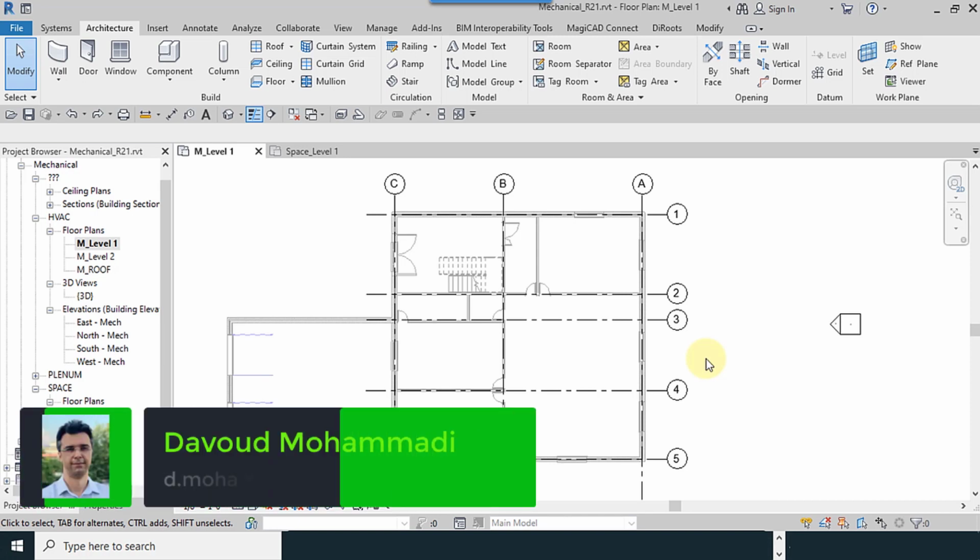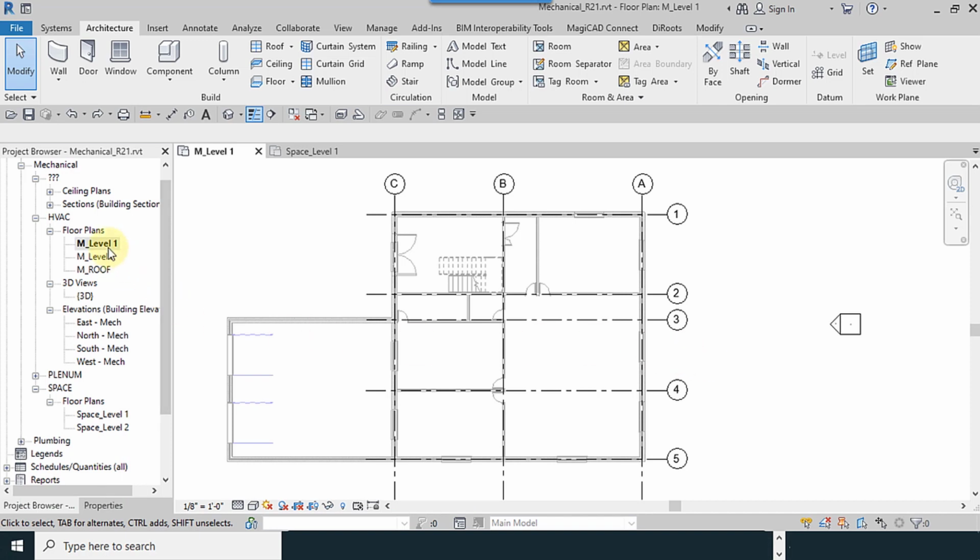In this part of our training, I want to tell you how to export from software to other software. I go to level 1. We have to make our spaces before starting this. In this training lesson, you can do it on your linked or not linked file, and it's just necessary to do your spacings before this.